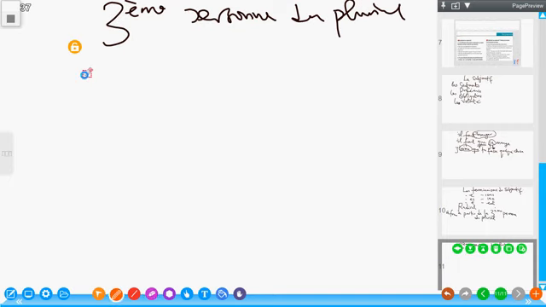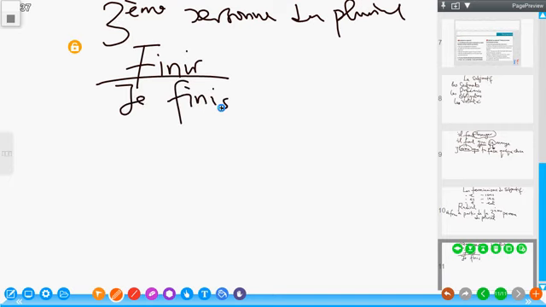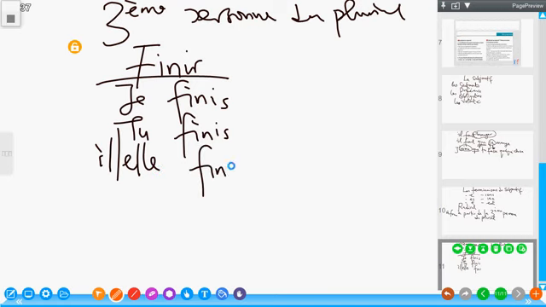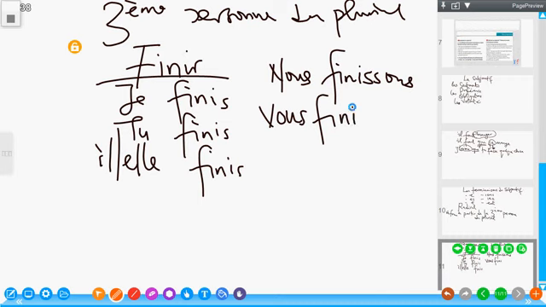Finir. Now the conjugation is: je finis, tu finis, il ou elle finit, nous finissons, vous finissez, ils finissent, elles finissent.